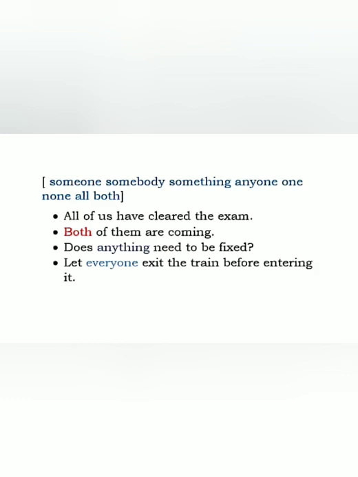So both of them are coming. Or some of my classmates participated in the game. See another example. Does anything need to be fixed? Let everyone exit the train before entering it. So these are some examples of indefinite pronouns.